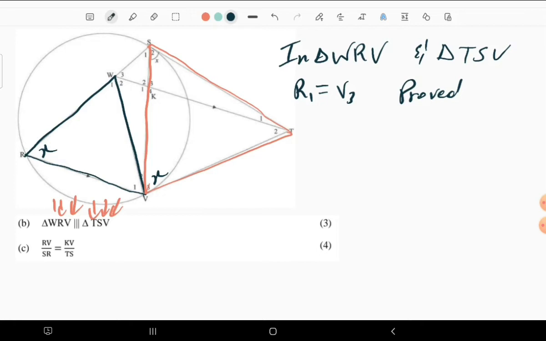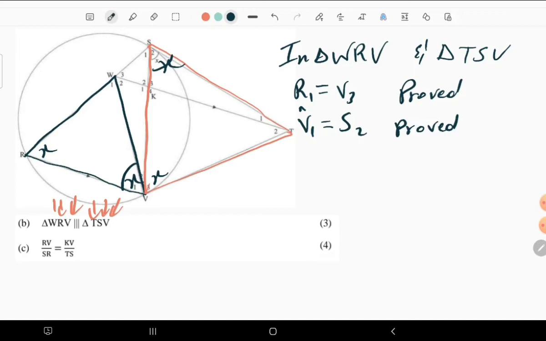Now, moving to the next one, we did prove that this angle is also equal to that one. Which means V1 is equal to S2 in the other triangle. What's the reason for that? We did prove that.